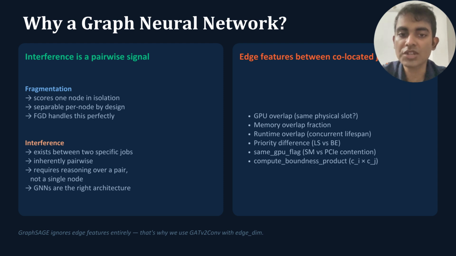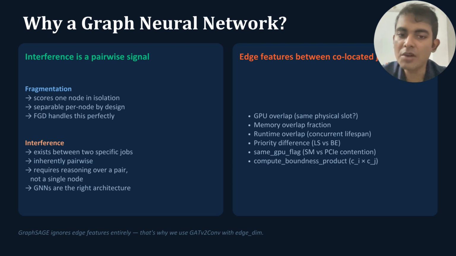The obvious question is, why use a graph neural network? The answer lies in the nature of the problem. Fragmentation is an individual property of a GPU, so traditional mathematical formulas work perfectly. Interference, however, is fundamentally different. It exists between two jobs sharing the same GPU, making it a pairwise relationship rather than an individual property.